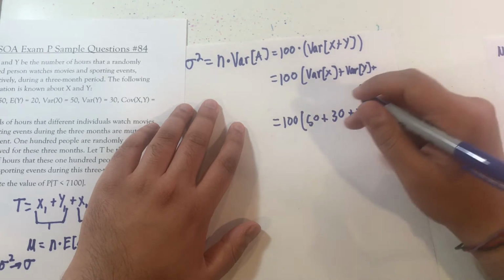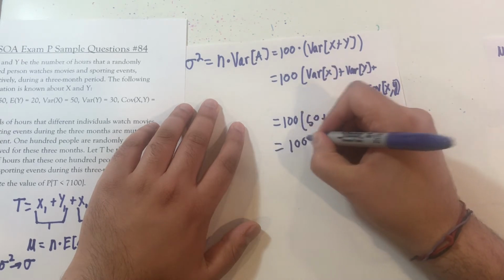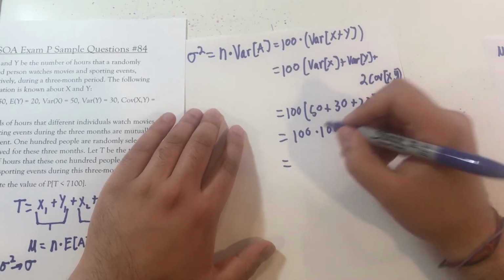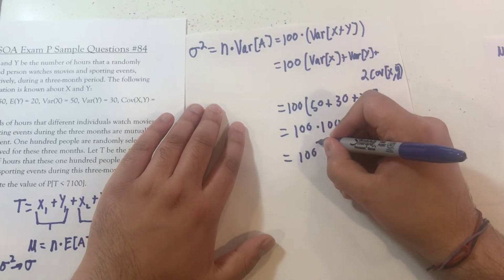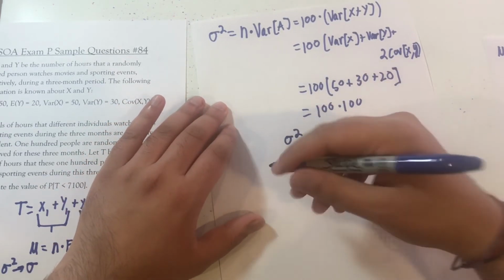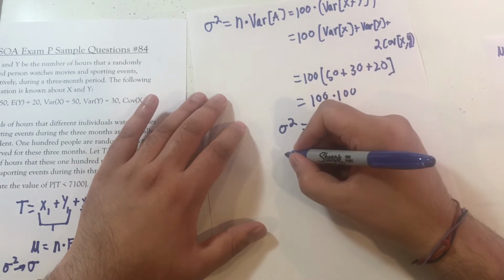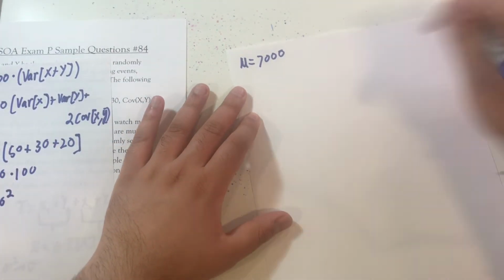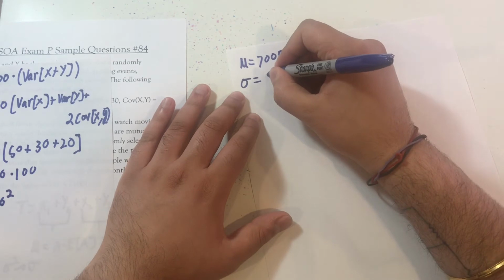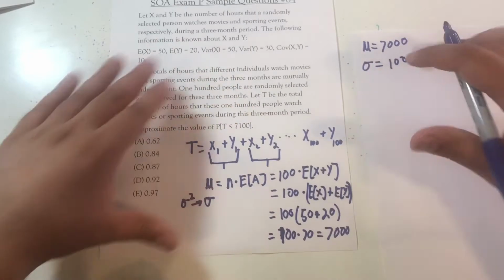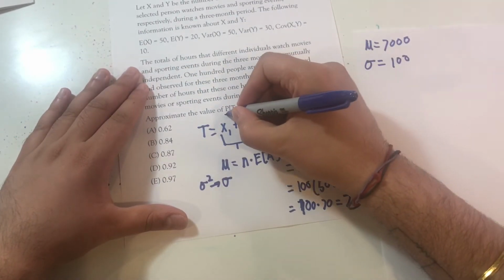Alrighty. Now, this is going to become equal to 100 times 100, which I'm going to write as 100 squared, actually, because this is equal to the variance. The number I need is a standard deviation, so sigma is equal to 100. Easy enough. So now I've got our two important pieces here, 100 and 7,000. Now I can go about actually calculating this probability.